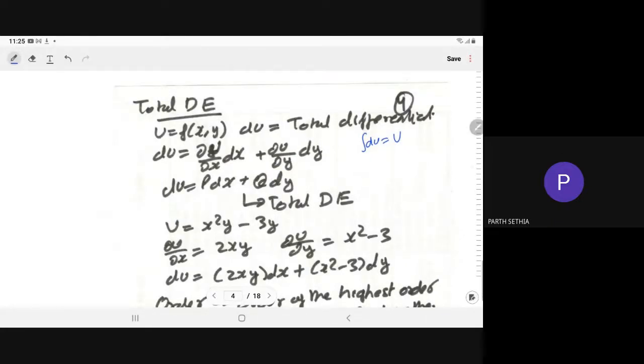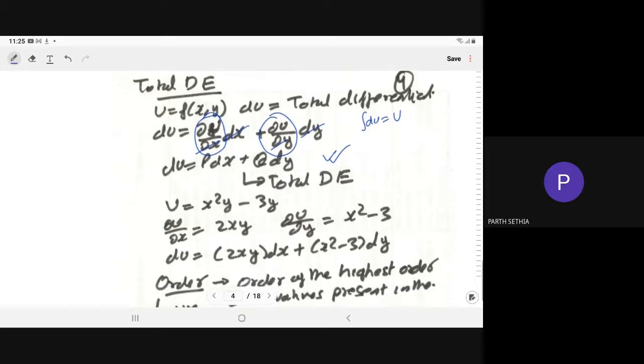So what is the advantage? The derivative part you can cancel, so again you will get the du. When del u by del x we write as p, and del u by del y we write as q, this type of differential equation is known as the total differential equation.